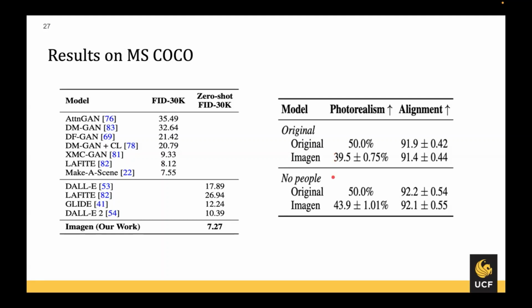However, in the second row, the authors have filtered out the people-related prompts from the MS-COCO dataset, and this boosts Imagen's performance up to 43.9%, which shows the limitation of Imagen in terms of generating images with people. However, in the alignment column, we can see Imagen is receiving the same preference as the original images in both the original and the filtered dataset, which means that Imagen is performing quite well in terms of generating images that are perfectly aligned with the MS-COCO text prompts.